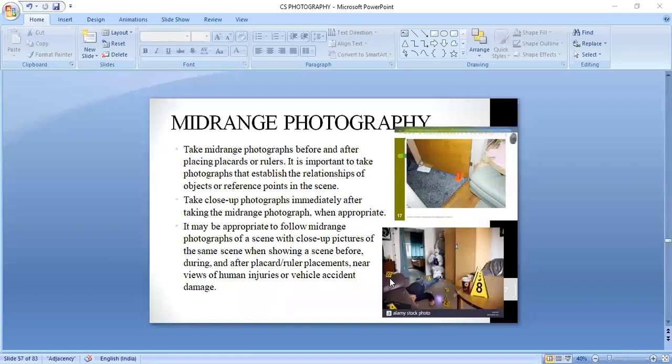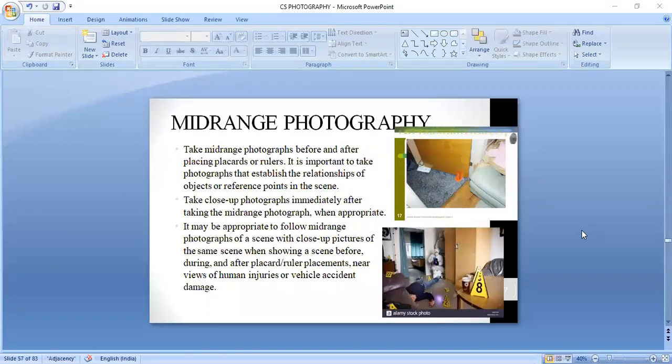So one thing is you should take the photographs without placing the cones. After that, once you have taken the photographs without cones, again you need to place the cones. After that, again, you will have to do the rephotography. That means two photographs you should take when you come to mid-range photography.